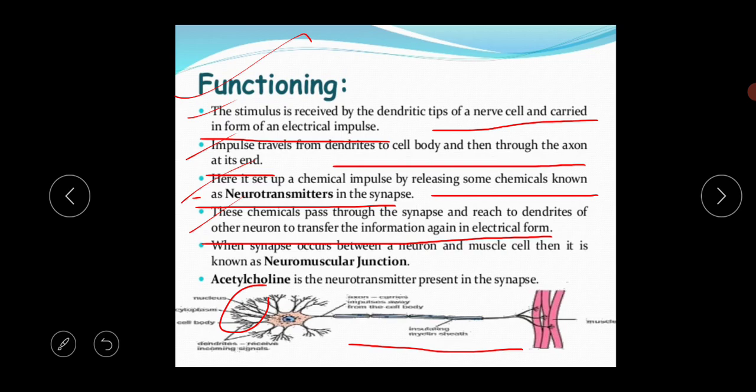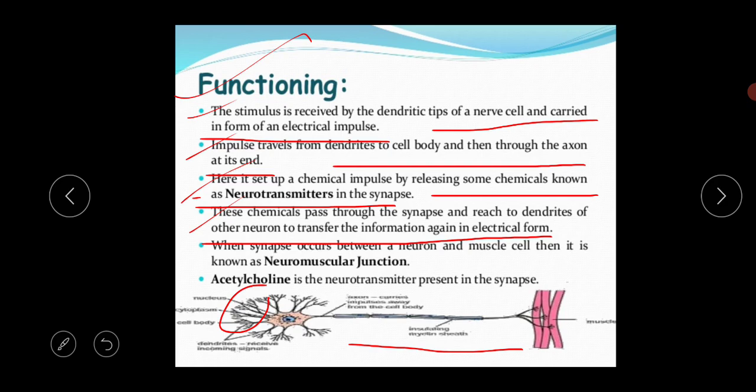Actually it's a self-propagated electric current. What is the meaning of self-propagated? That the self-produced electric current is actually running in a specific direction. It always runs unidirectional. It cannot run in the bidirectional.